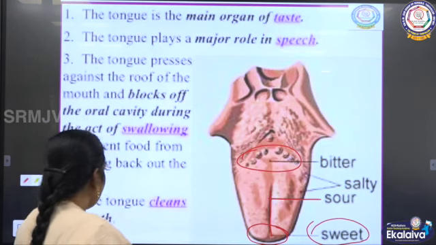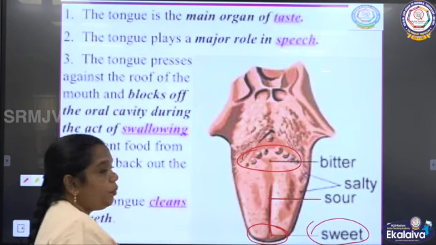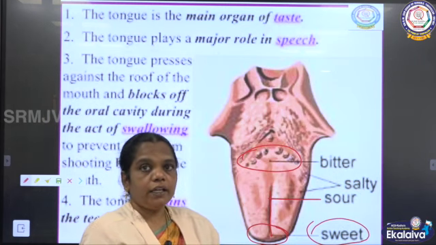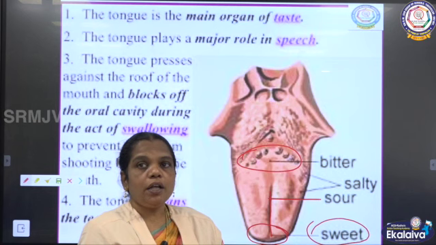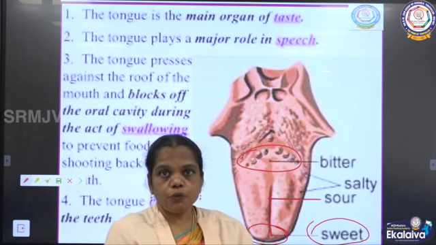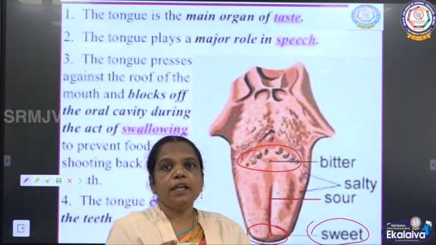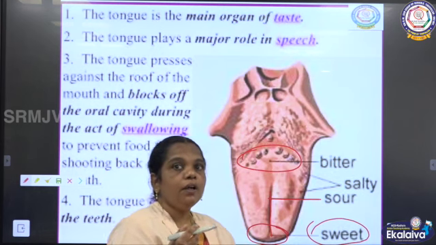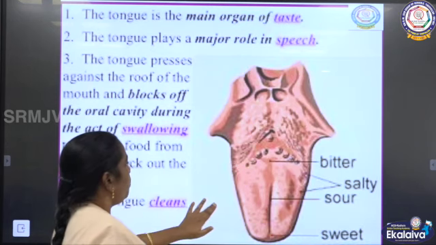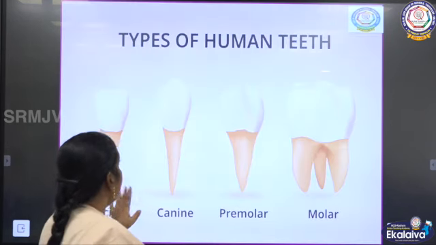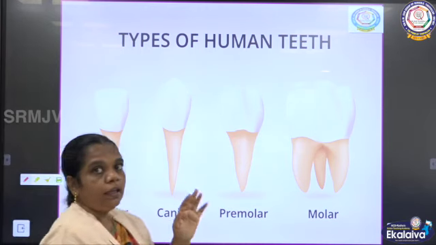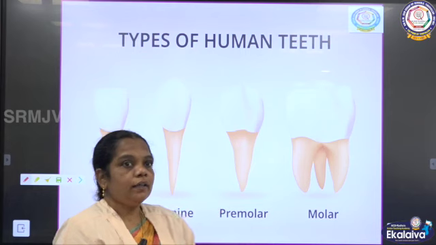Now, by using the tongue we are able to taste the food, and it is helpful to mix the food for chewing, as well as to swallow the food into the food tract or the food pipe. And next, one more organ helpful in ingestion is the teeth.